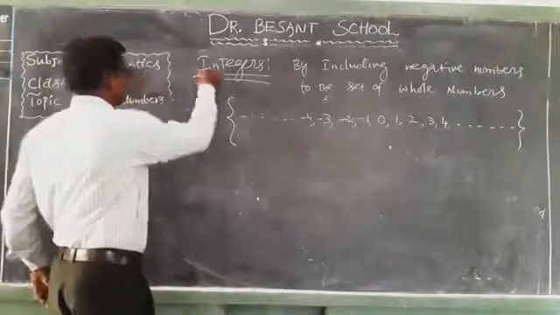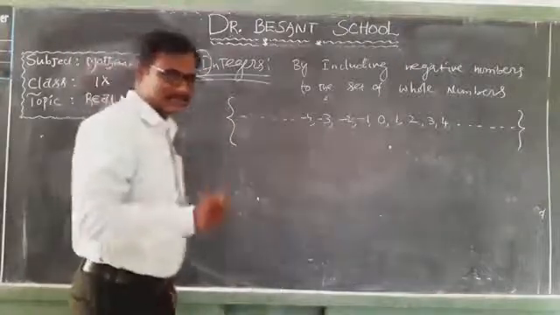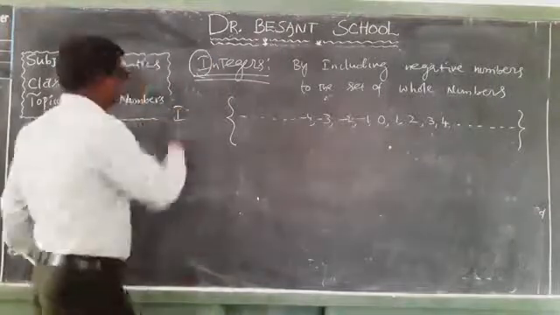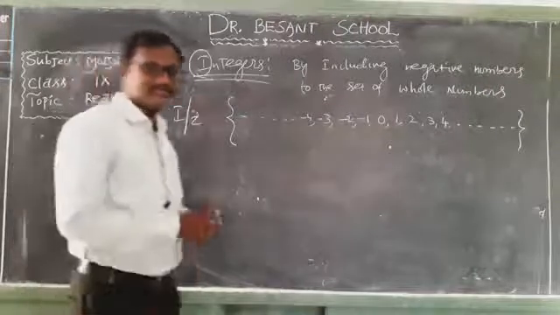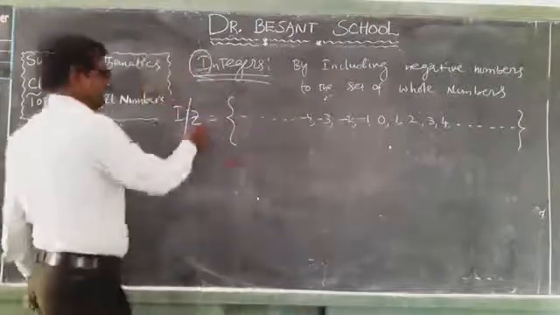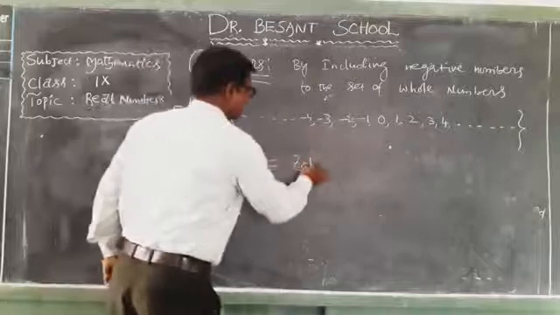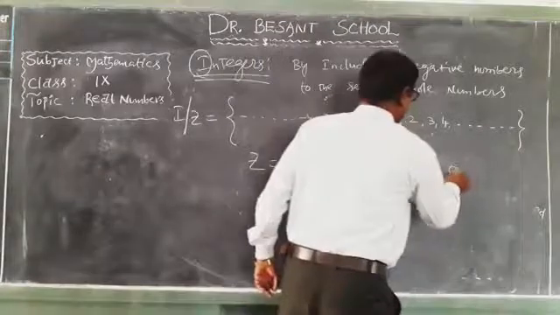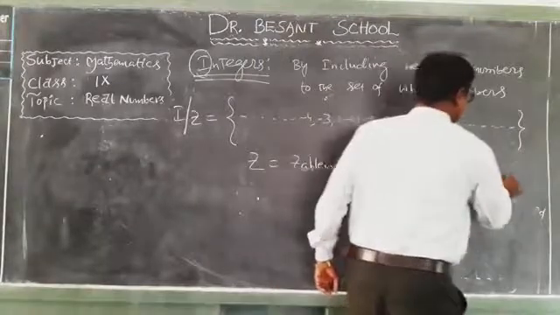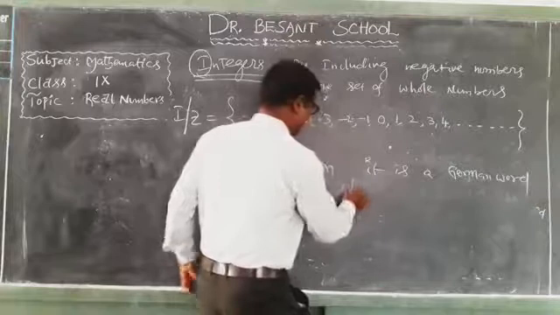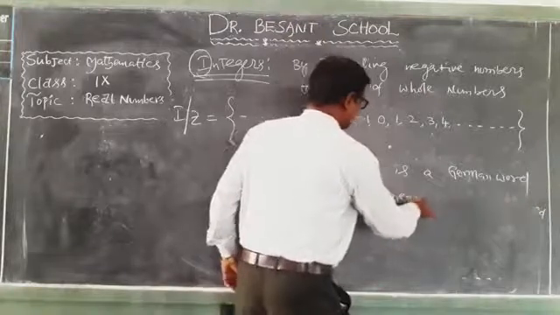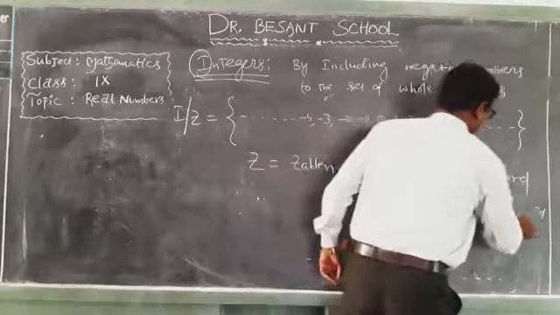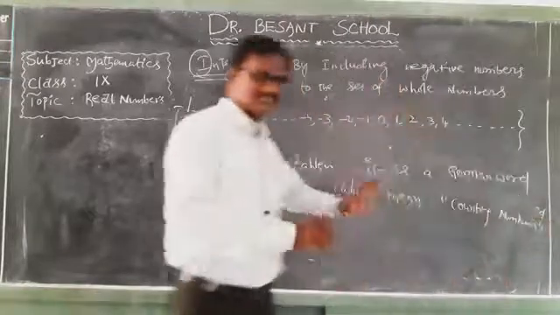Integers are denoted by the letter I, the first letter in the word integers, or else we can use the letter Z to represent integers. Z comes from Zahlen, which is a German word which means numbers, or counting numbers.